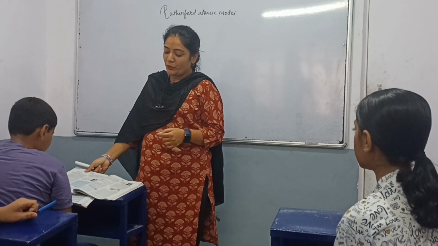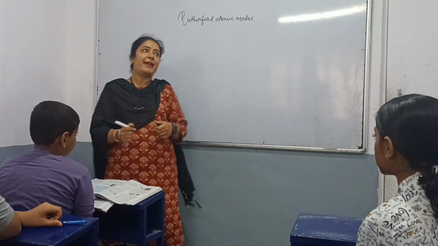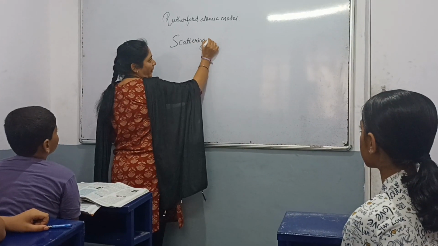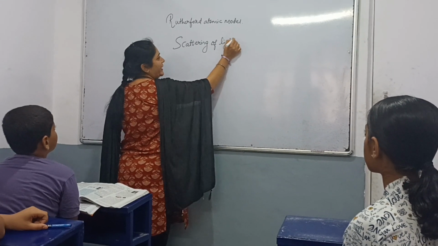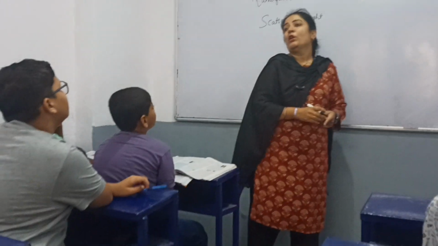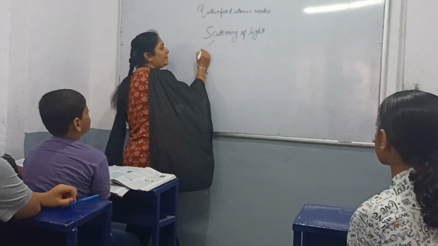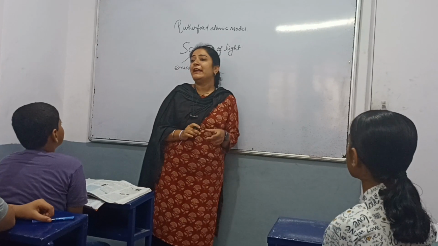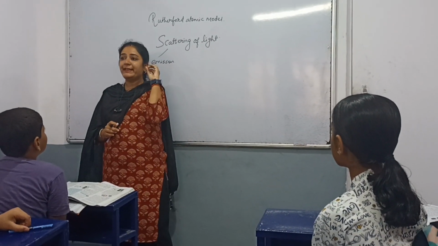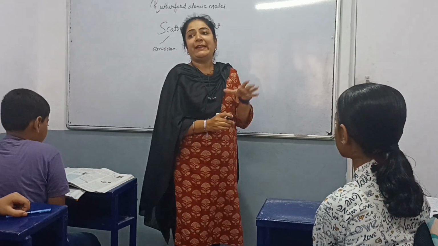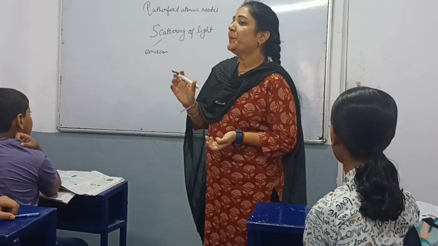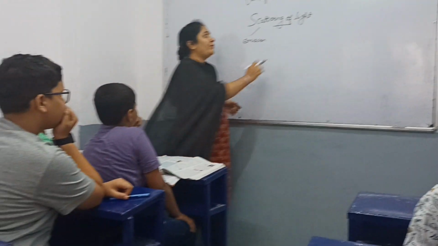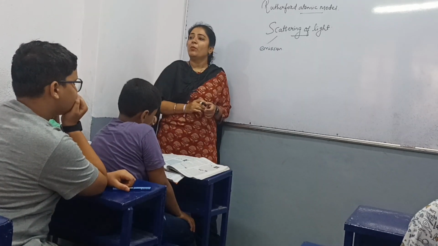Now here, in the Rutherford atomic model, he did an experiment related to the scattering of light. And what is the meaning of scattering? Scattering means emission. That is the emission of light: how the light is emitted, and how the direction of the light is coming through, for what purpose. Because of this, he created one model. That model we call an atomic model.